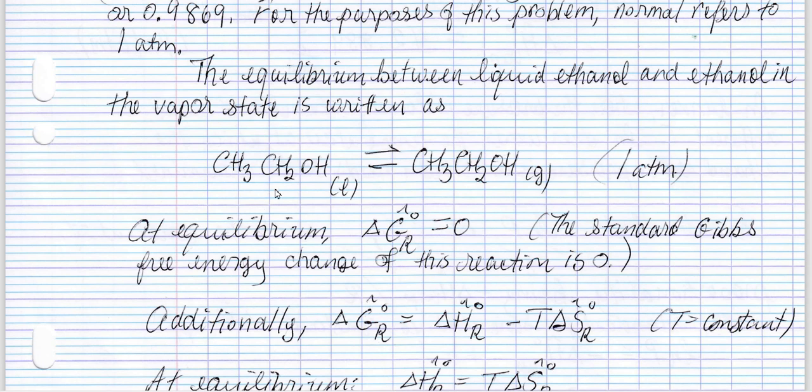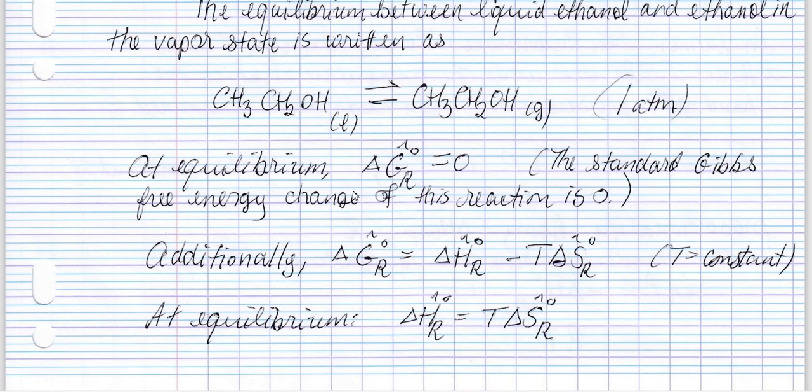So the equilibrium is written here, and I'm going to specify that it's at 1 atmosphere for the purposes of this little derivation. At equilibrium, the Gibbs free energy change of a reaction is equal to 0.